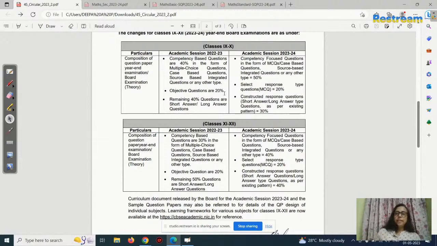Again, I think one more question paper will be there if it is a 50 percentage competency based question paper. I think that will come during October, November, December, when they will give another question paper. As of now, we have one question paper the board has given for the 23-24 pattern. Okay, 23-24 students, I'll show you that.